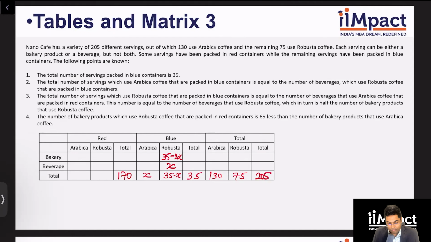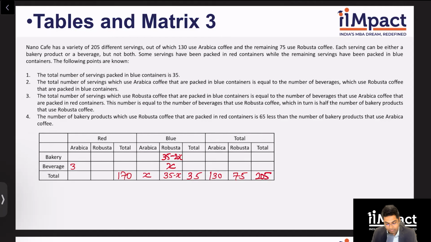The total number of servings that use Robusta that are packed in blue containers is equal to the number of beverages that use Arabica coffee which are packed in red containers. So total servings, Robusta and blue, which is 35 minus X, correct? Equal to the number of beverages that use Arabica in red.